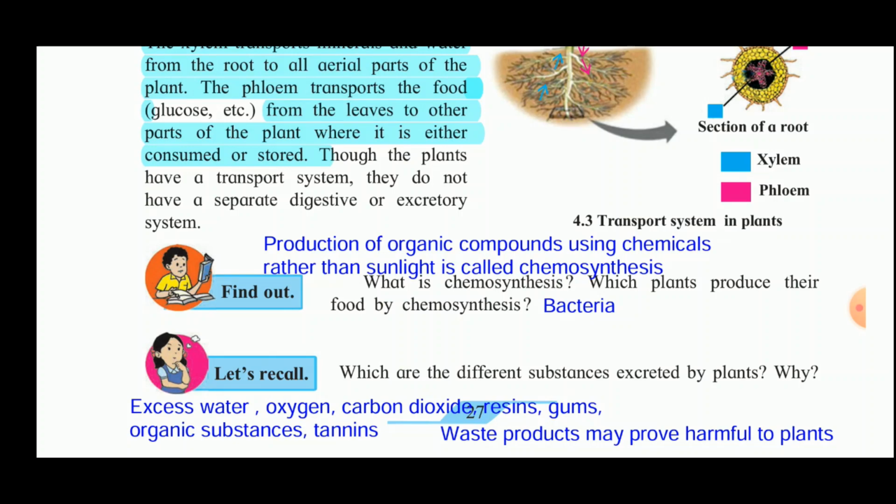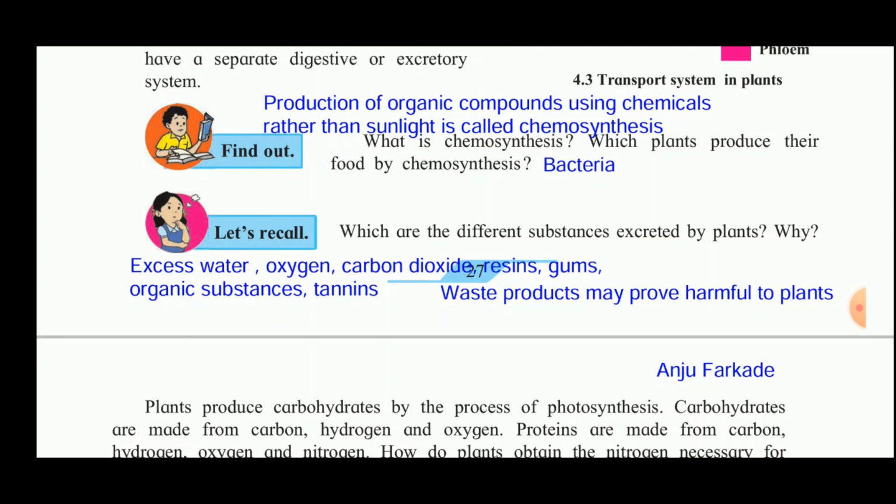It produces the organic compounds using chemicals rather than sunlight, and it prepares food. So that process is called chemosynthesis. Now which plants produce their food by chemosynthesis? Bacteria can produce their food by chemosynthesis.